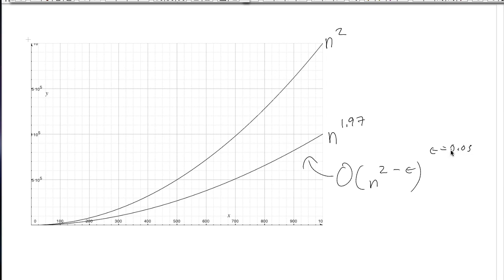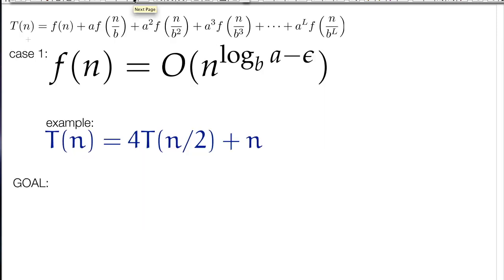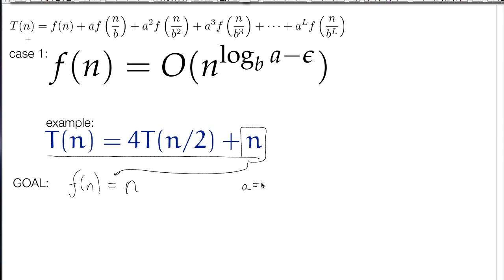So it's a very specific type of notion of asymptotic dominance. This function right here is asymptotically dominated by n squared by this polynomial factor of epsilon. Let's consider an example like this. Let's identify the parts. What is f of n in this situation? N, exactly. What is a in this situation? 4, and b is 2.